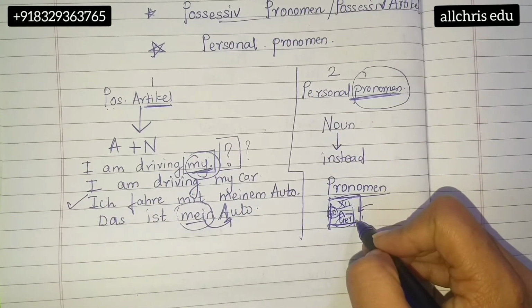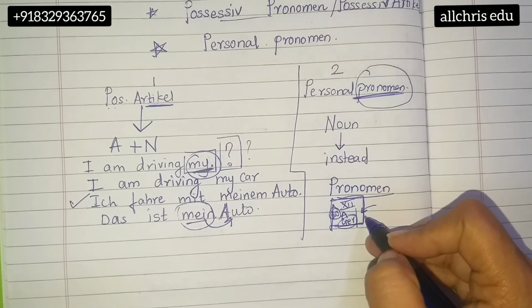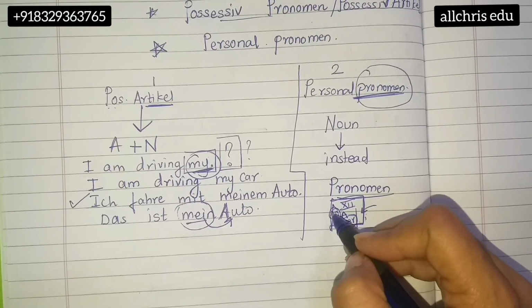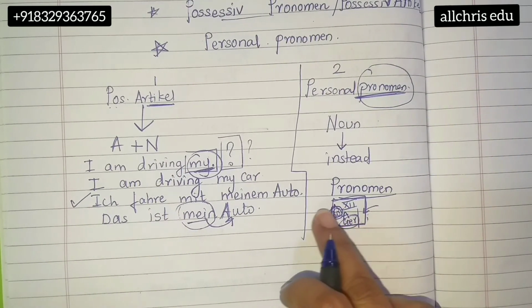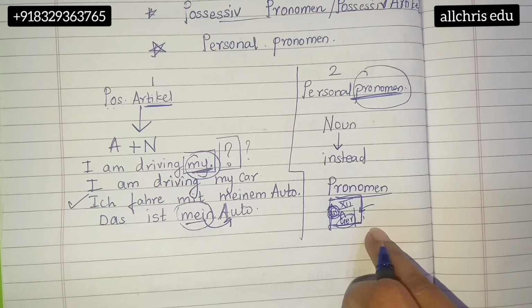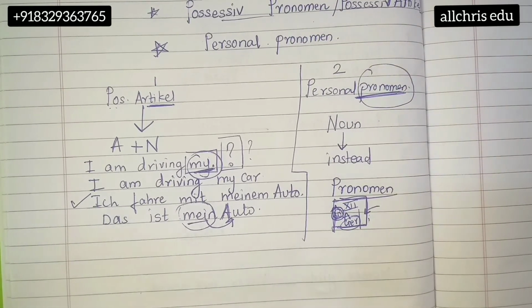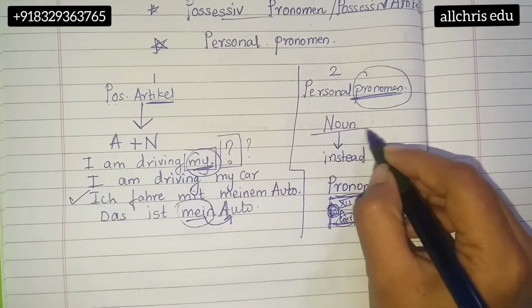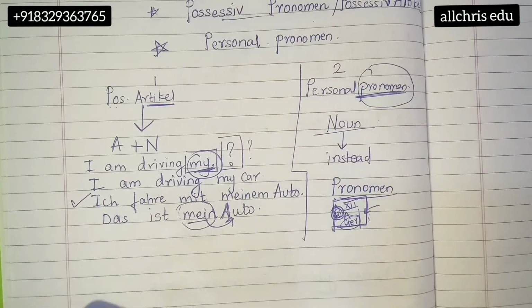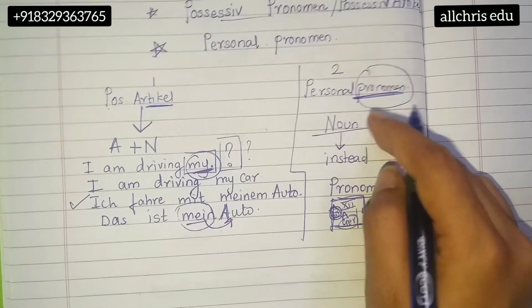Either the German teacher will be there, or if the German teacher is absent that day, we will send the bio teacher instead. So instead means either bio or German will be there in that particular class. In the same manner, either you have to put a noun or you have to put a pronoun. You cannot put both for the same word.